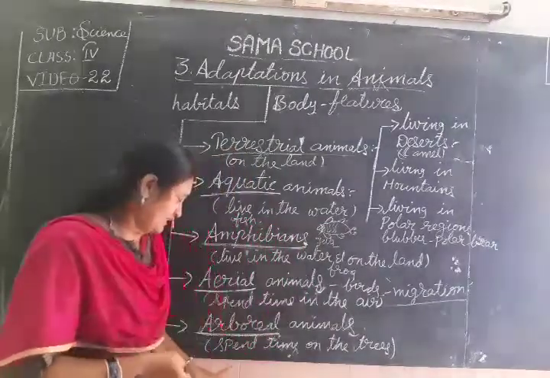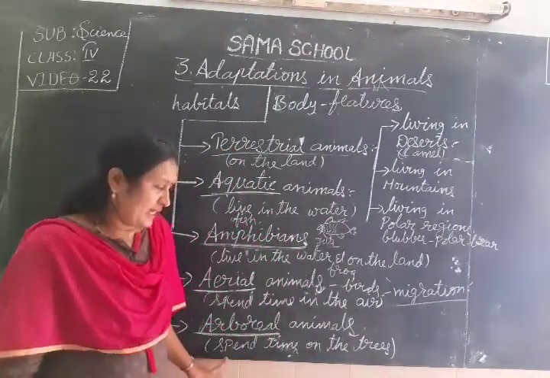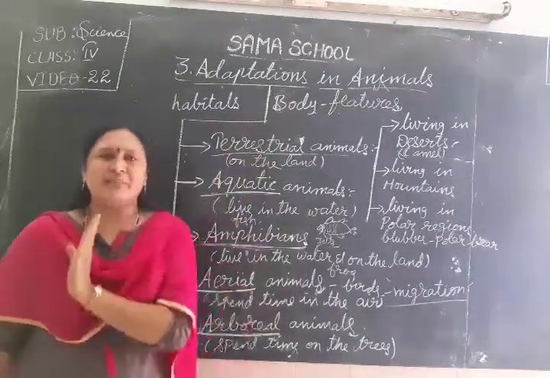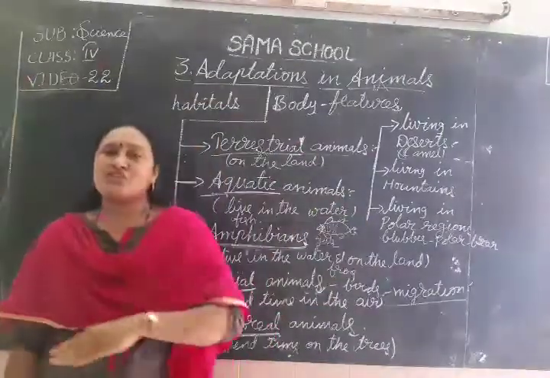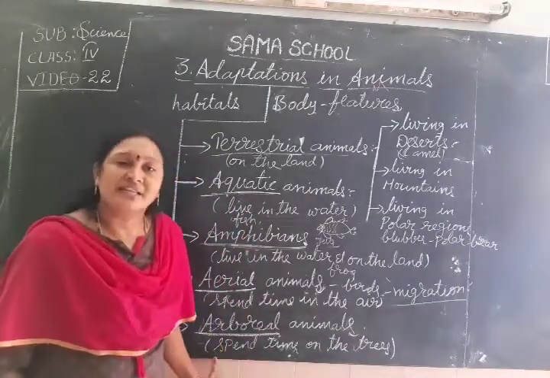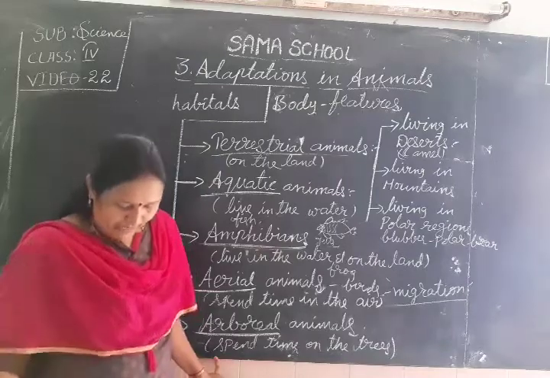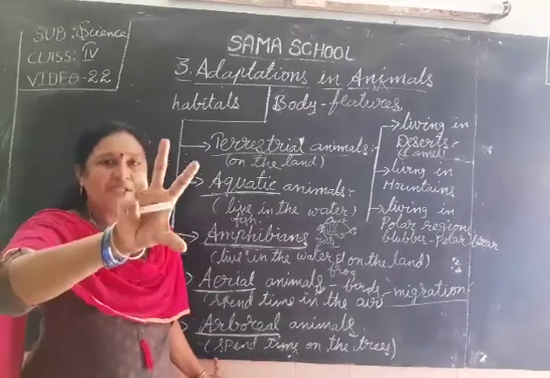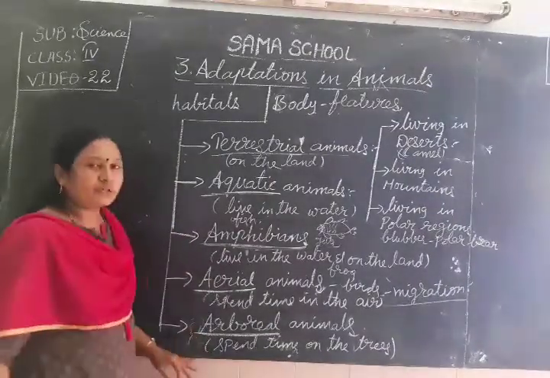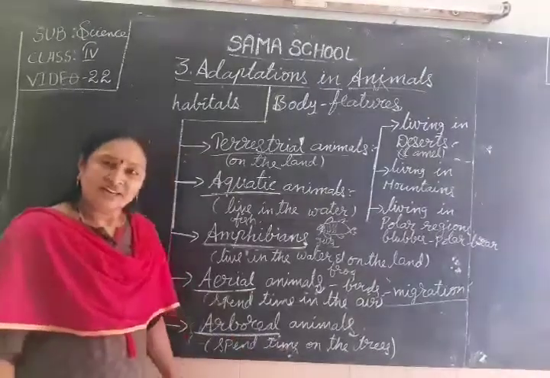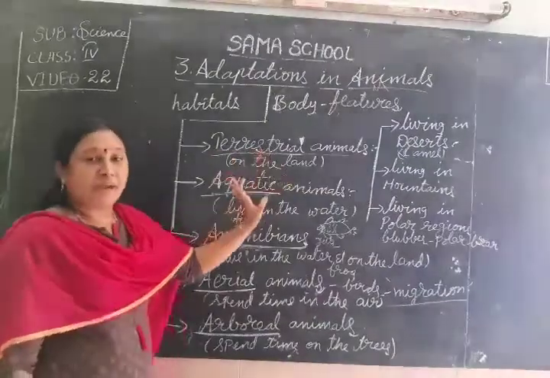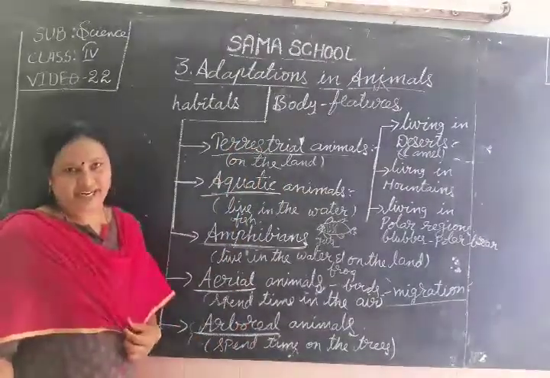All these body features are suitable for these animals to spend much time on the trees. They hop, they swing from branch to branch, they jump from branch to branch. They spend a lot of time on the trees with the help of their body, means limbs and long strong legs, claws on the hands and a long tail. All these body features support those animals to spend much time on trees. These are all the body features of these animals that spend much time in these habitats.